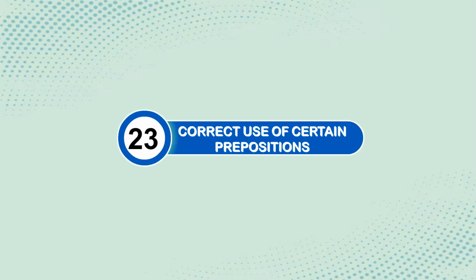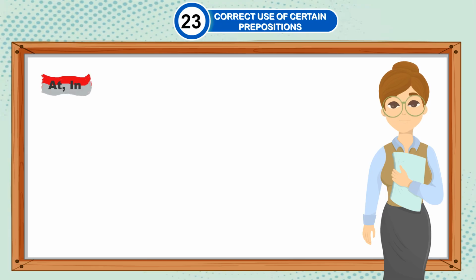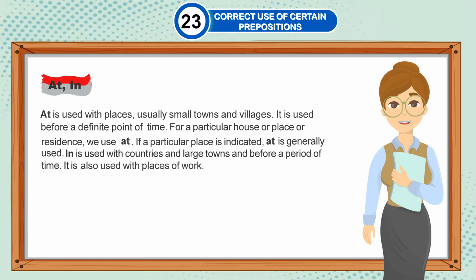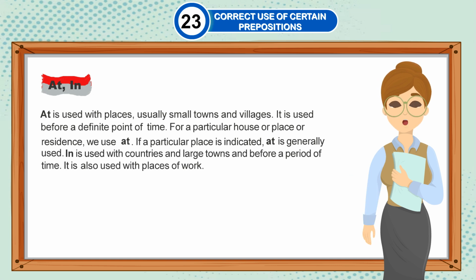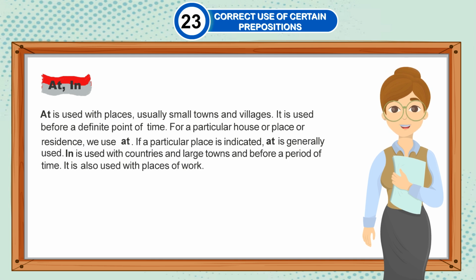Chapter 23. Correct use of certain prepositions. At, in. At is used with places, usually small towns and villages. It is used before a definite point of time. For a particular house or place or residence, we use at. If a particular place is indicated, at is generally used.